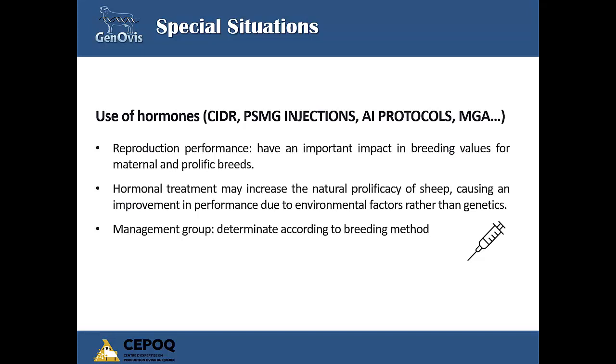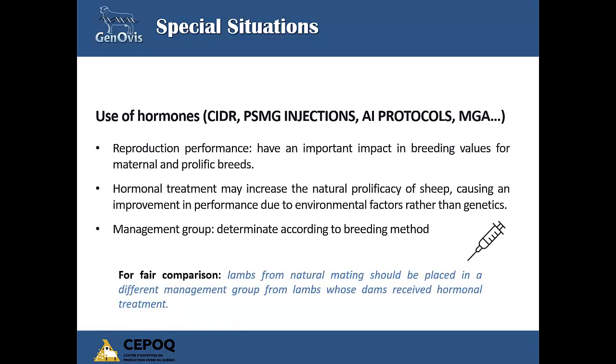The use of hormones such as CIDR, PMSG injection, artificial insemination protocols, and others may advantage the prolificacy of the ewes compared to natural mating. This has an influence on reproduction traits and may create bias on the breeding values. This mainly affects maternal and prolific breeds. Lambs from natural mating should be placed in a different management group from lambs whose dams receive hormonal treatment. In that way, the prolificacy comparison between the dams will be fair.